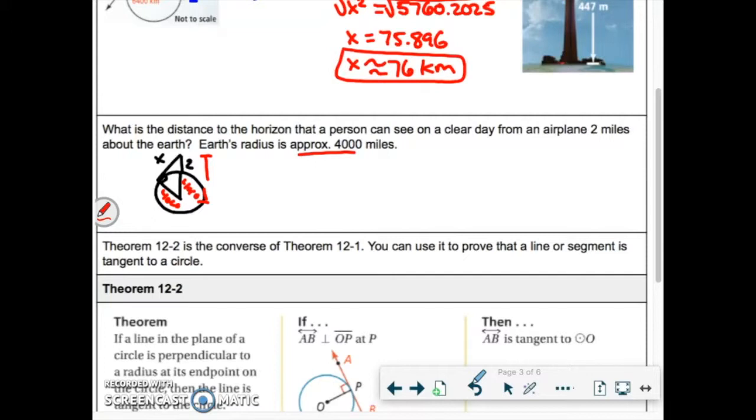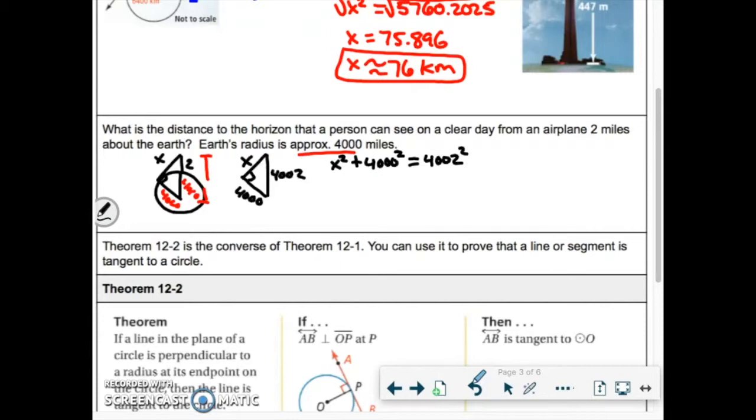Let's redraw the triangle. All right, we have a triangle with x and 4,000. Those are my legs. All right, the hypotenuse is 4,002. All right, we're 2 miles above that surface. So we're going to set up our Pythagorean Theorem. We have x squared plus 4,000 squared equal to 4,002 squared.